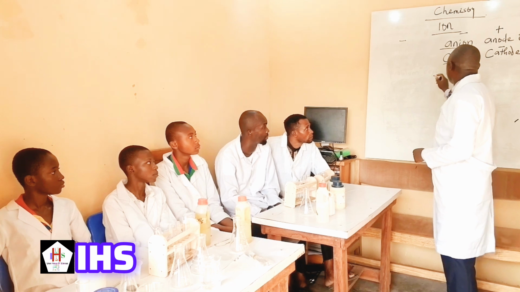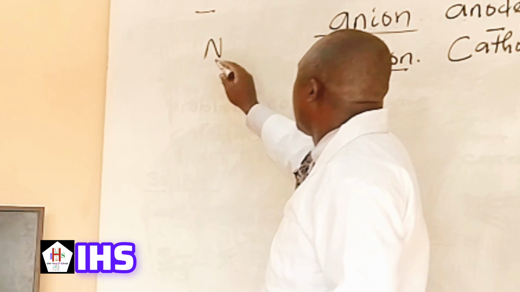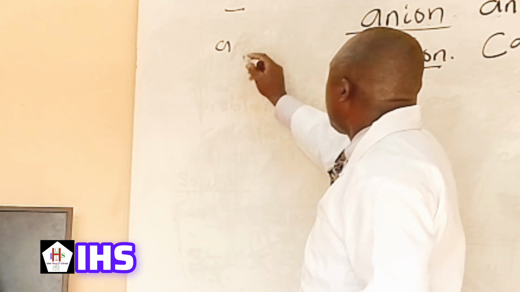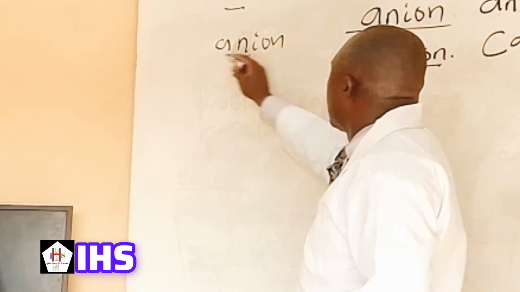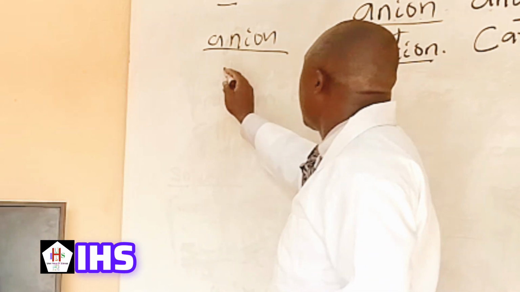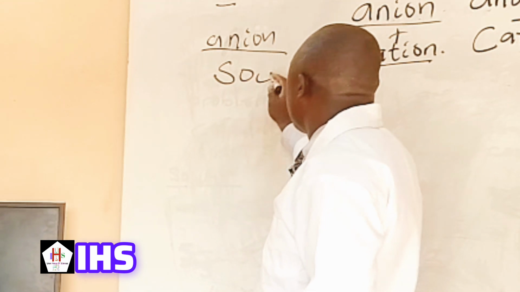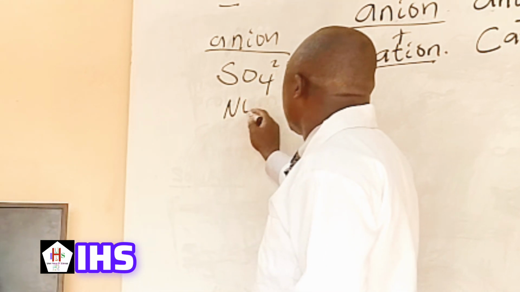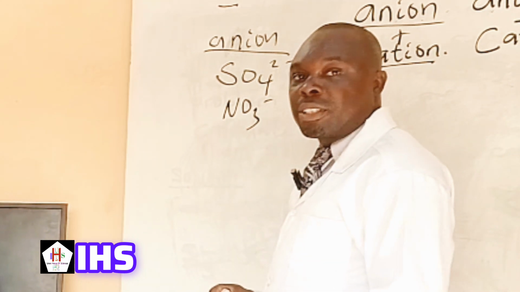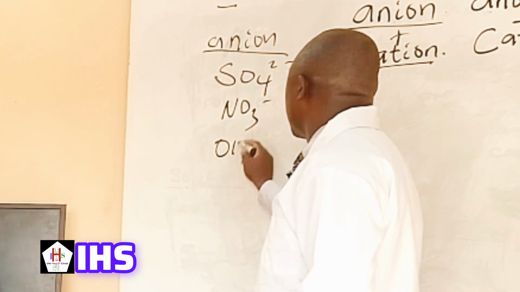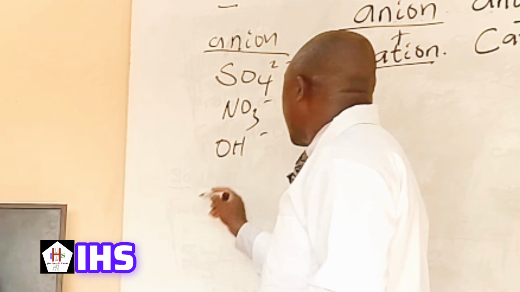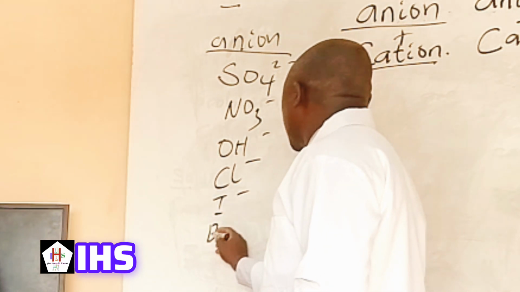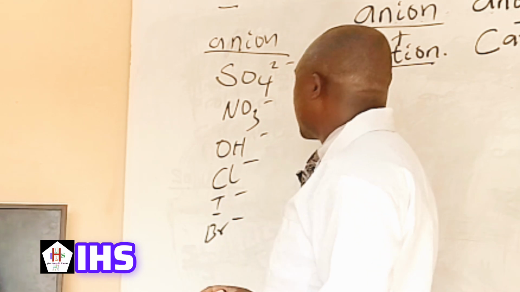Examples of the anions are the following: SO4 2 minus, NO3 minus, OH minus, chloride ion, iodide ion, bromide ion, all the negative ions.